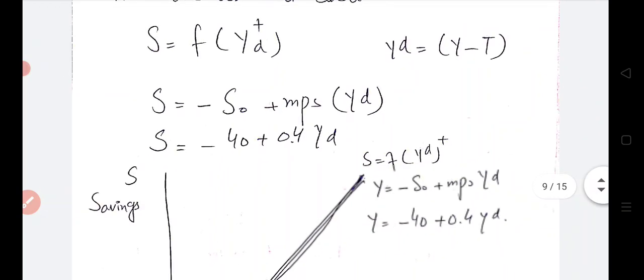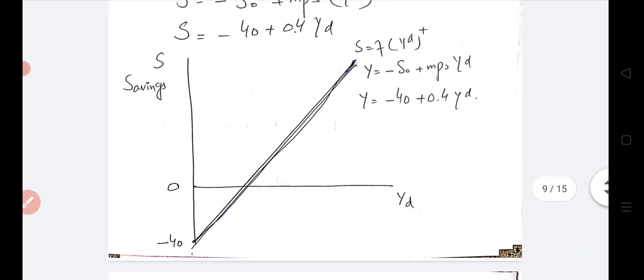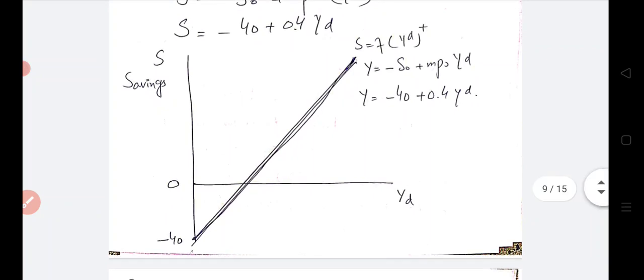Now we have illustrated the saving function with the graph. Here we see that on the horizontal axis there is disposable income, and on the vertical axis there is saving. Saving will be negative at zero income. When income is zero, there is minus 40 saving, meaning the consumer has borrowed 40 rupees for his basic needs.